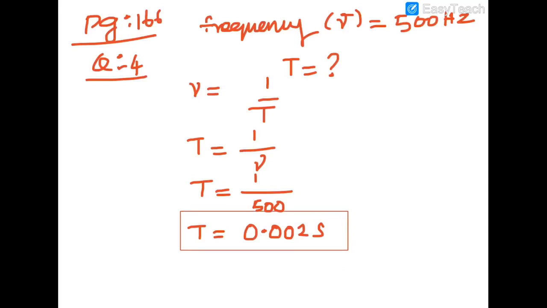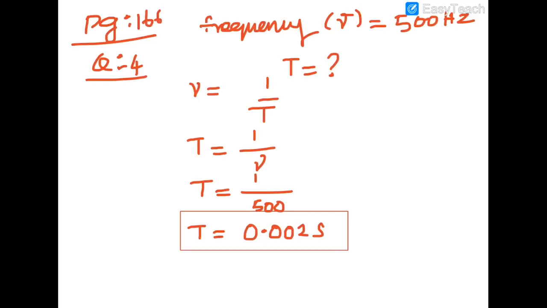See how to solve. They asked what is the time interval, so directly we can use the frequency itself. No need to worry about the data of 450 meters; distance, no need to take that value. They asked the time period, so we take that alone. The time interval between successive compressions is called your time period.